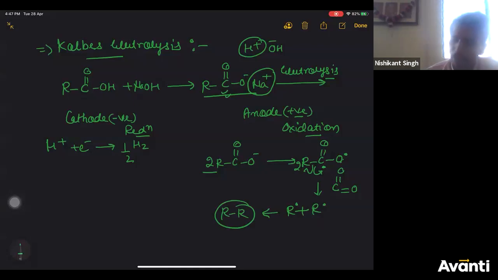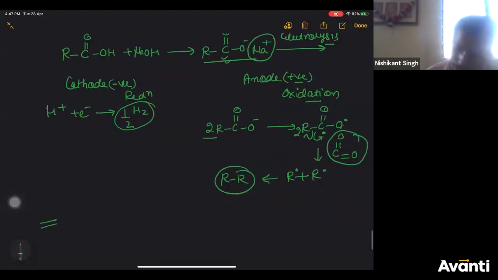Right? Remember which gas is formed at cathode in Kolbe electrolysis? H2 gas. And which gas is formed at anode? CO2 gas. Remember this. CO2 gas is liberated at anode. H2 gas is liberated at cathode. Let's take some more examples of Kolbe's electrolysis.